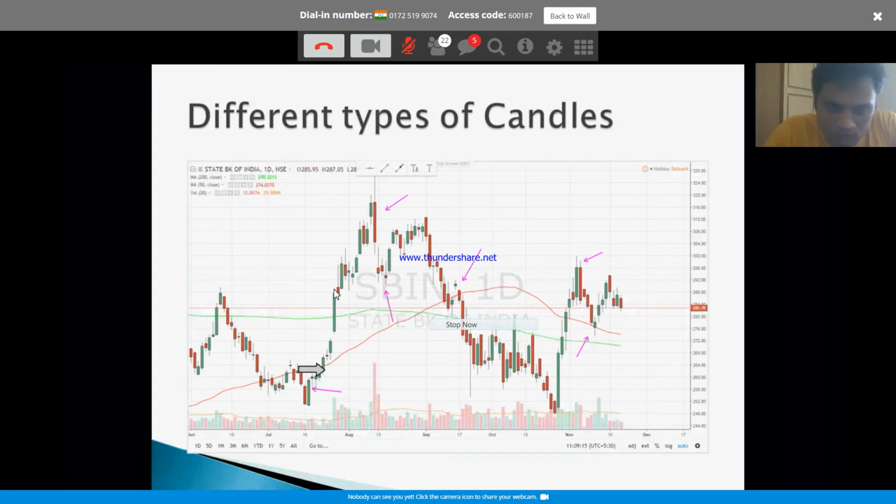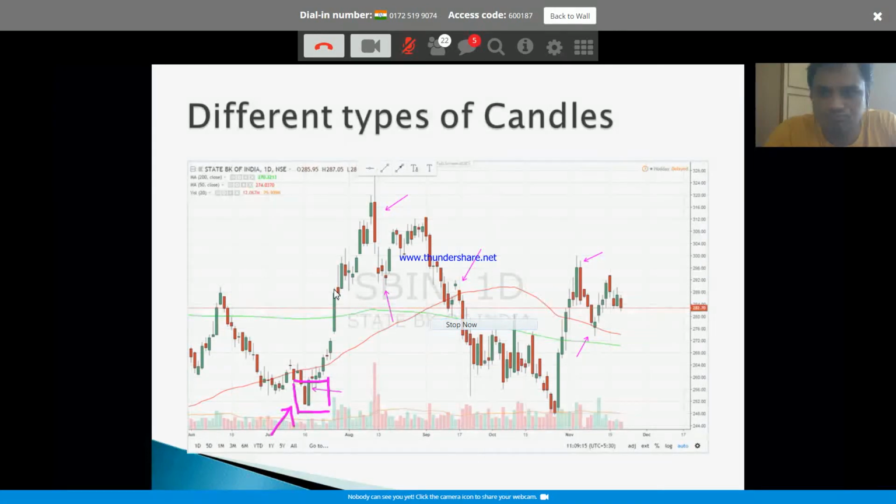Now what are the candles you can observe here? What do we see here? Can anybody share on the chat? What is this called? Anybody? What is this two candle formation?